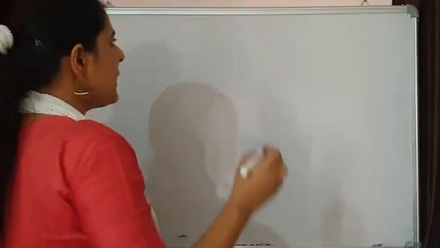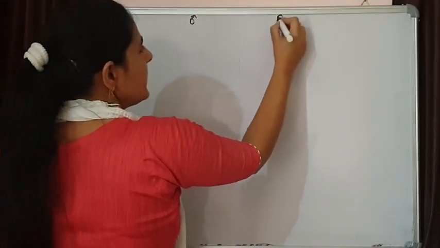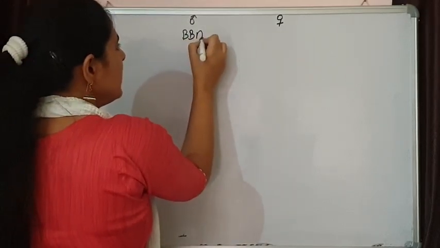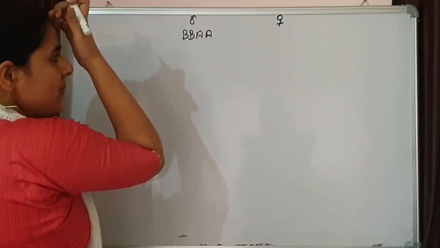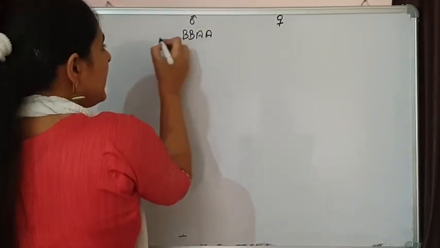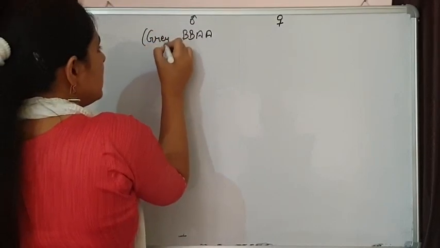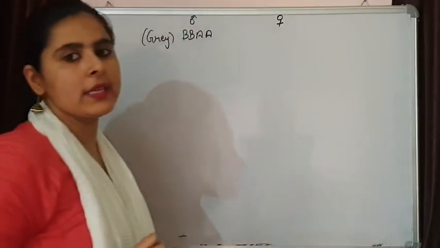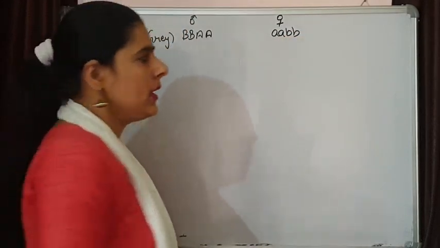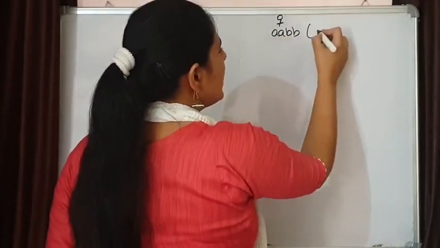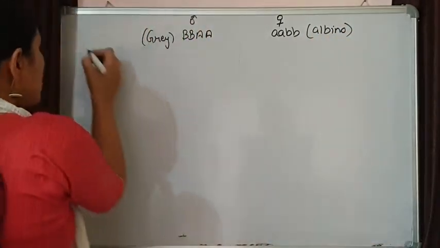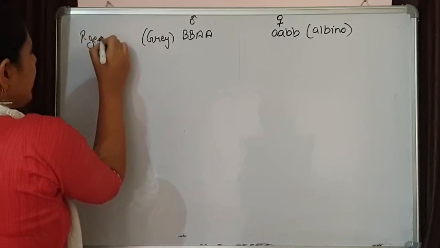In the cross, we are going to take again two mice. One will be grey in color. Capital B is present, and grey color. B is dominant over A, so the mice will be grey. Over here we are taking the albino. Albino means both are recessive. Because both are recessive, no pigment will be produced and the mice will be albino. This is our parental generation.